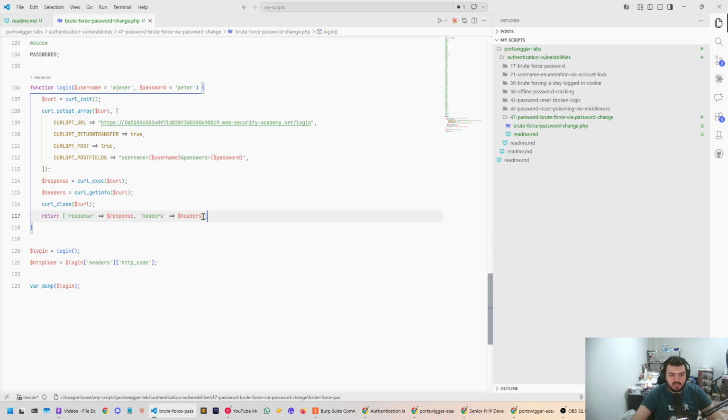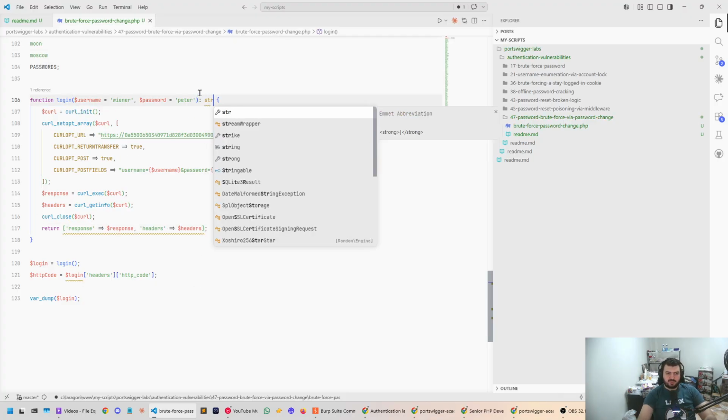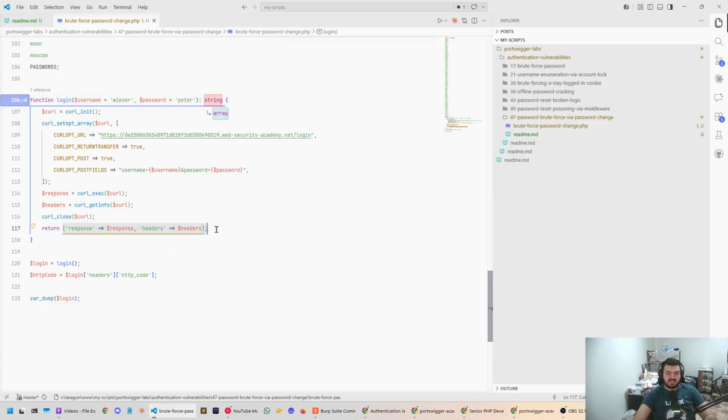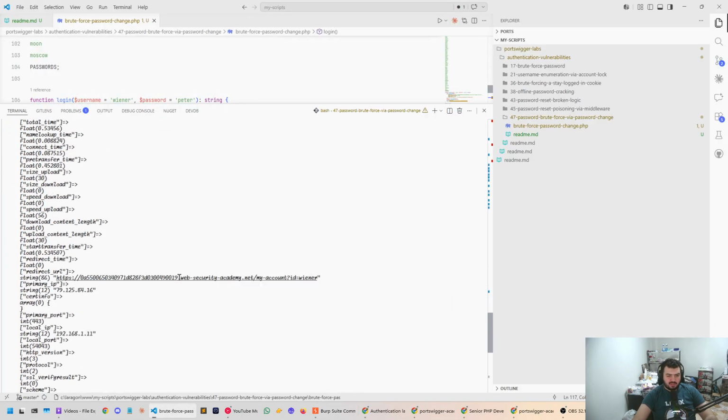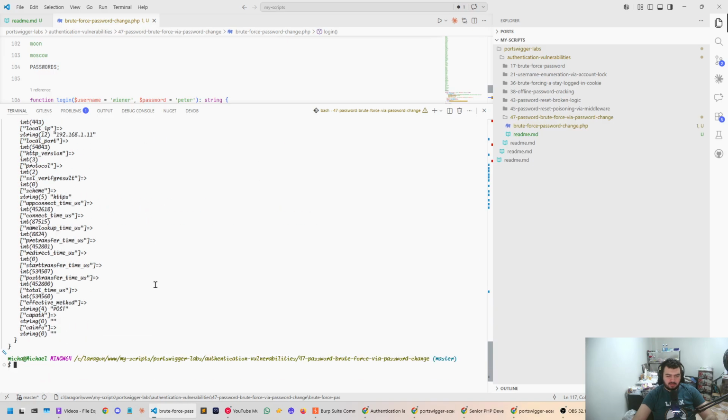This is cool. I actually don't need all of these. The only thing that I would need from login is, so I'm gonna return a string here, and I just need the session cookie, honestly. The thing that I would need from here is just the cookie.